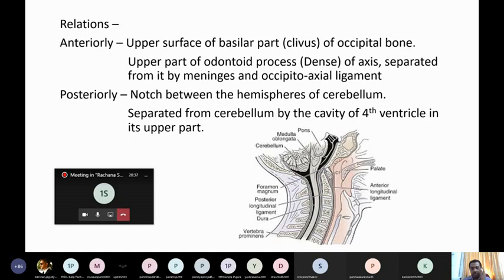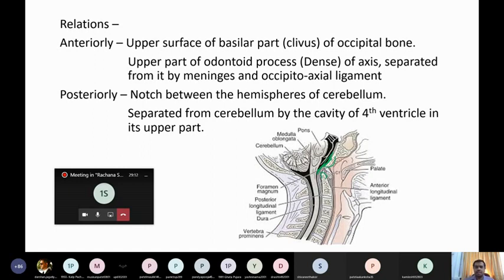Once again, anteriorly it is related to the superior surface of the basilar part of occipital bone. Lower part, it is related to odontoid process of axis or dens of the axis, and the medulla is separated from these two by meninges. You can see the layers of the meninges here.